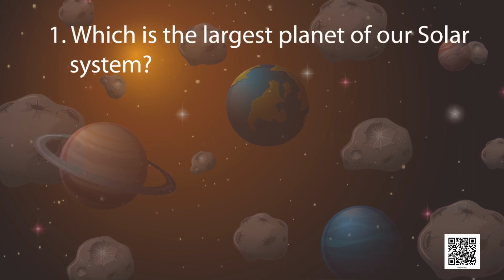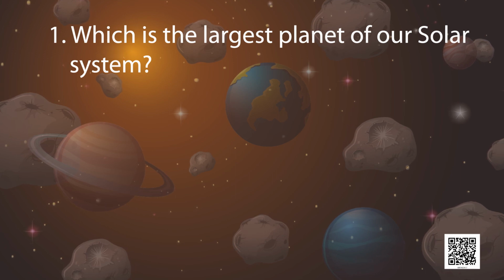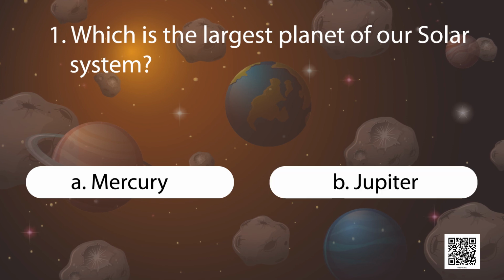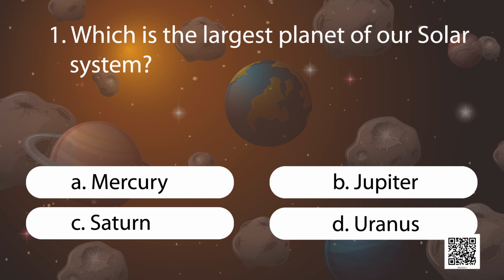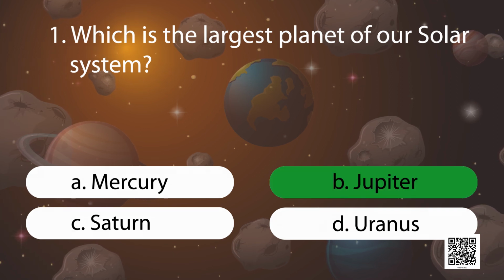Question number 1. Which is the largest planet of our solar system? You are given 4 options. A. Mercury, B. Jupiter, C. Saturn and D. Uranus. So children, which is the largest planet of our solar system? Yes, we have studied that it is B part, Jupiter.